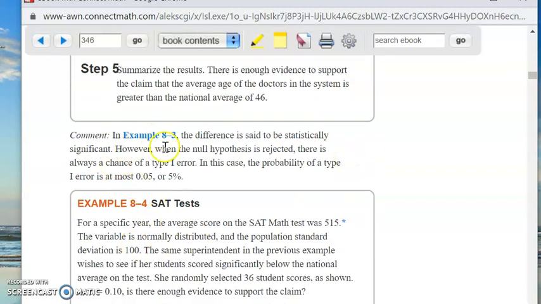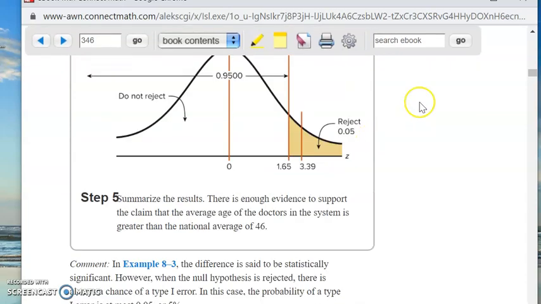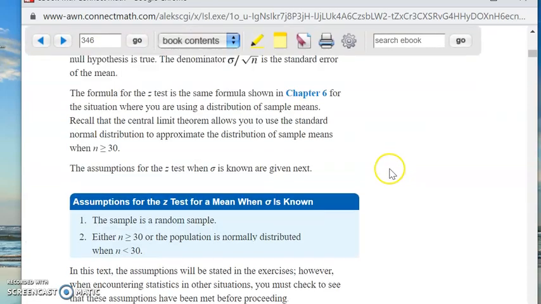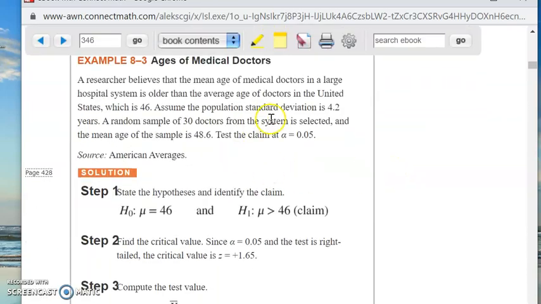Okay. Now here's a comment, very important. In example 8.3, that's the one we just did, the difference is said to be statistically significant. So this is the difference between a scientist and a talk show radio host. A talk show radio host would say, well, obviously there's a difference. It's 48.6 compared to 46. That's a big difference, right? And it is a big difference. It's close to 10%, right?